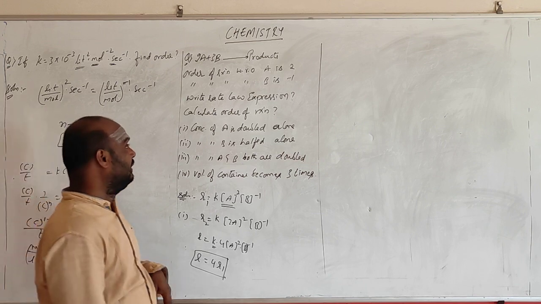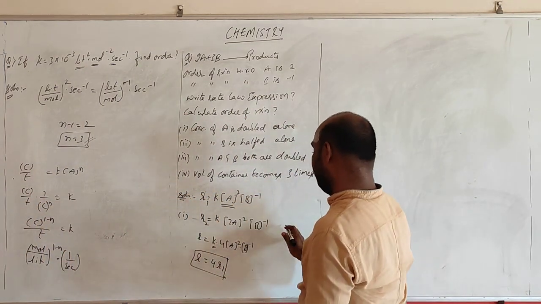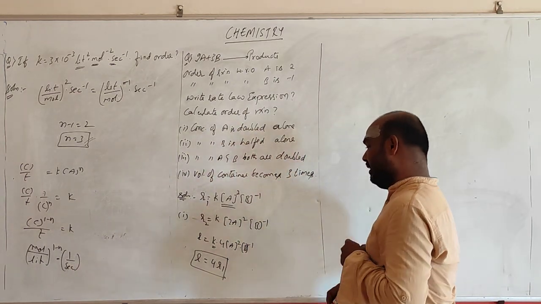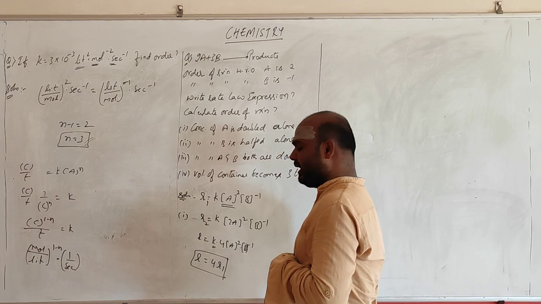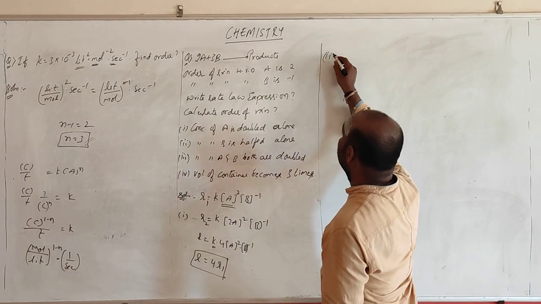Right? Go for the second one. Then what is the order of the reaction here? So he is asking to calculate the order of the reaction. So the order of the reaction is the same. 2 minus 1. It is 1 itself. Right? Going for the second one.